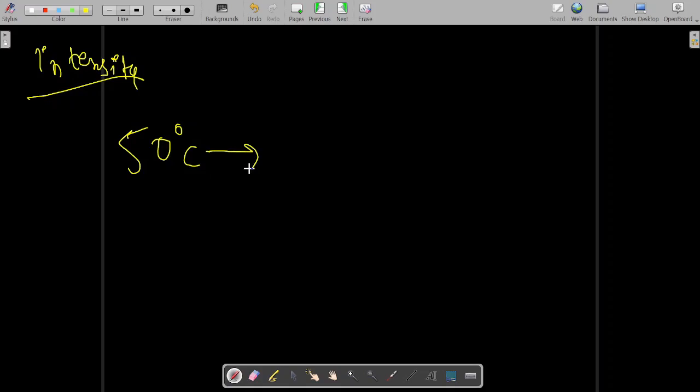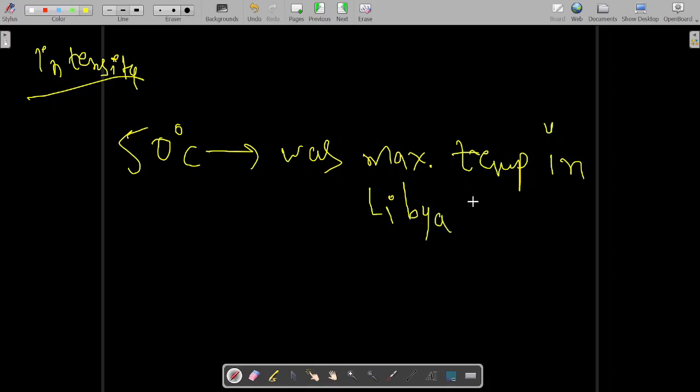Now increase in frequency is done. Next, increase in intensity of heat waves. What does it mean by increase in intensity of heat wave? Let us understand. Suppose 50 degrees Celsius was the maximum temperature in Libya before climate change.